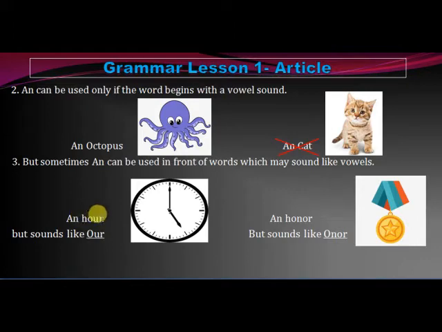The spelling of the word is H-O-U-R, but when we actually pronounce this particular word, it sounds like "our". So when it sounds like that, it becomes a vowel-like sound. Next is an honor. An honor is like a prize, but it sounds like "onor". So this particular word also takes the article "an".